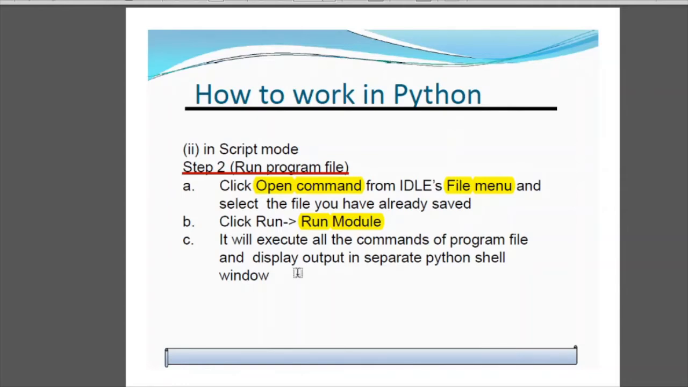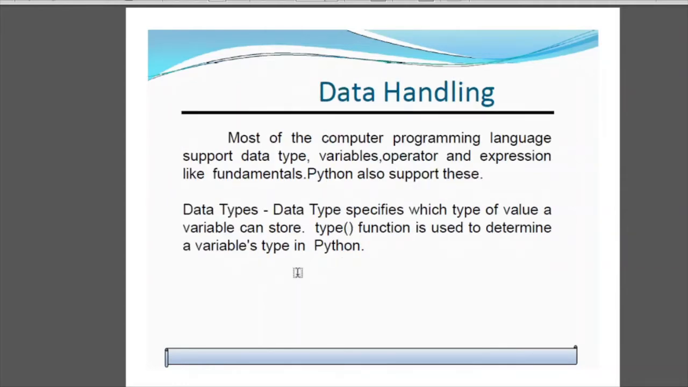Next comes data handling. Now what do you mean by data handling? Most of the computer programming languages support data types, variables, operators, and expressions as fundamentals. Python also supports these. So you know that you need to store some data, you need to use some data.